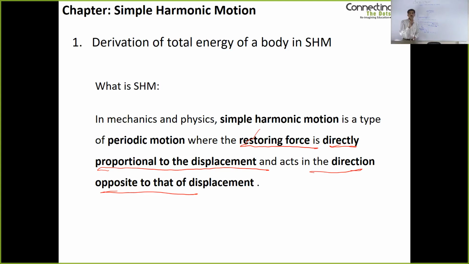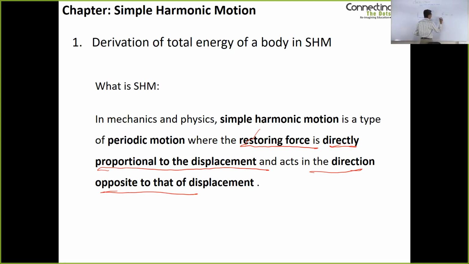And it is proportional to the displacement. What does that statement mean? The greater the displacement, the greater the force. If I were to extend the spring a little bit, then the force exerted by the spring is lower. If I stretch the spring much more and move the mass to a position here, then the force exerted by the spring becomes much higher. So the greater the displacement, in other words, the more you stretch the spring in our example, the greater the restoring force. In fact, this can be captured in a very simple mathematical relationship.